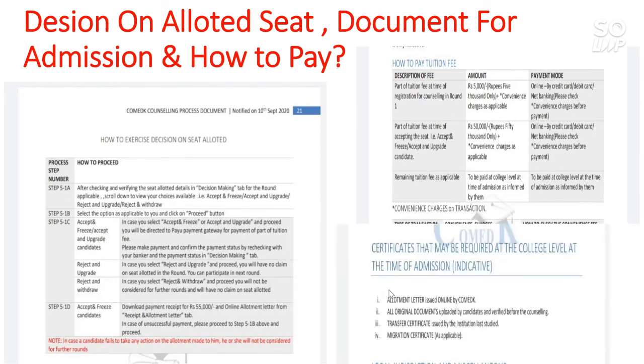And here are the documents you need at the time of admission: the allotment letter issued by COMEDK, the fee receipt of 55,000, all the original documents that you uploaded during the counseling, the transfer certificate issued by the institution of your last studies, that is class 12, and the migration certificate. So this is the complete detail about the counseling process of COMEDK.